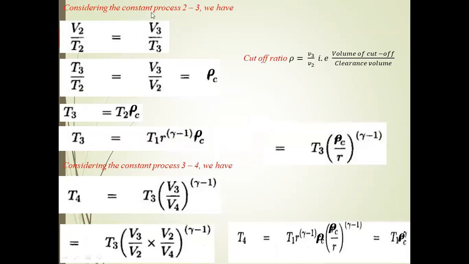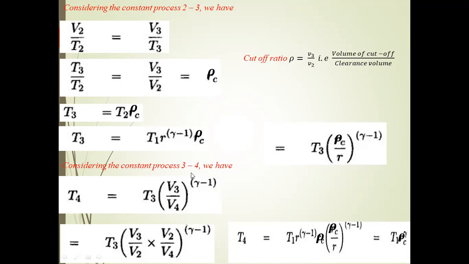Next, considering the constant pressure process 2 to 3, we have V2 by T2 equal to V3 by T3. Simplifying, T3 by T2 is equal to V3 by V2, which is equal to rho or r suffix c. As I said, the cutoff ratio is V3 by V2, the volume at point 3 divided by the clearance volume. By cross multiplication, T3 is equal to T2 into rho. After that, T3 is equal to T1 r to the power gamma minus 1 into rho.